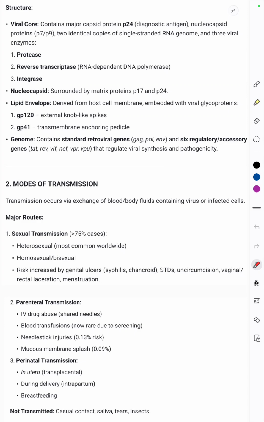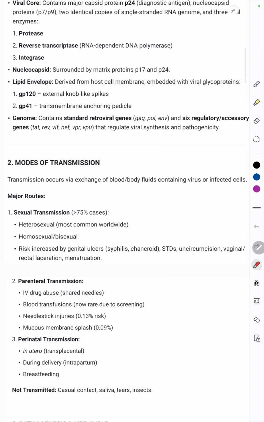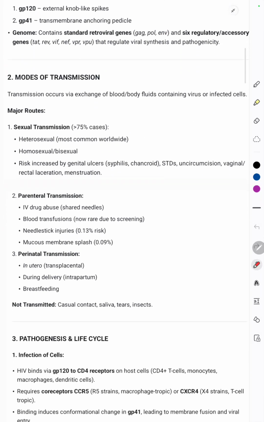Glycoprotein 120 is in the form of external knob-like structures, while GP41 is anchoring, helping anchoring. Then the genome consists of standard retroviral genes like the GAG gene, the POL gene, and the ENV for the envelope gene, and regulatory genes as well.